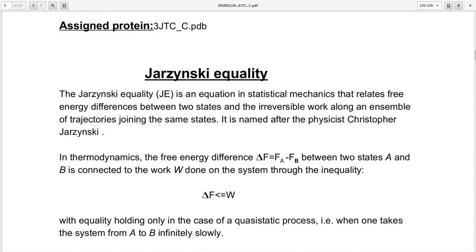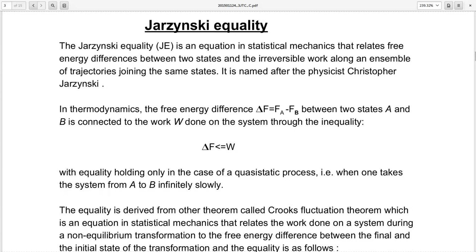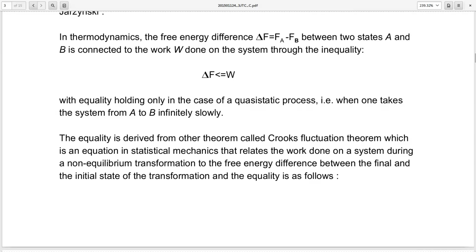Jarzynski equality. The Jarzynski equality is an equation in statistical mechanics that relates free energy differences between two states and the irreversible work along an ensemble of trajectories joining the same states. It is named after the physicist Christopher Jarzynski. In thermodynamics, the free energy difference delta F between the states A and B is connected to the work done on the system through the inequality delta F less than or equal to W, with equality holding only in the case of a quasi-static process, that is, when one takes the system from A to B infinitely slowly.